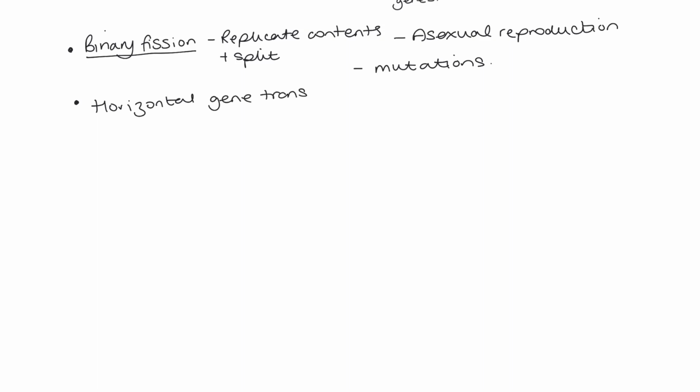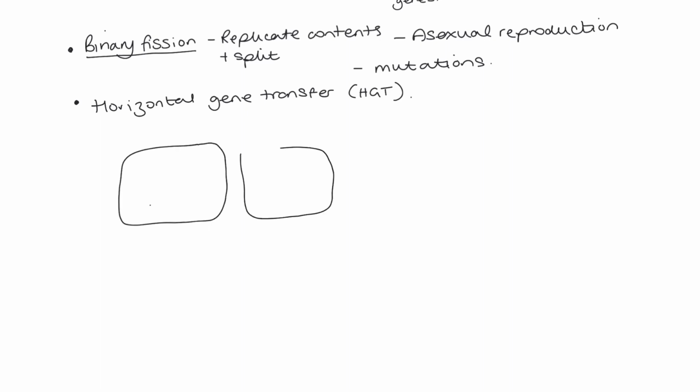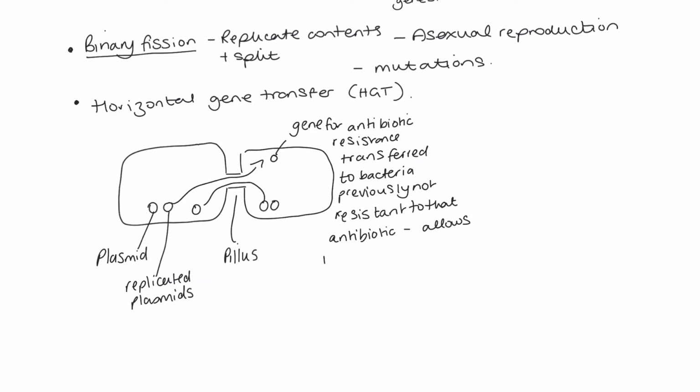Essentially, what happens is these plasmids inside the bacteria can be replicated separately to the main chromosome. If two bacteria come across each other, they can grow a structure, which is known as a pilus, that joins the two bacteria temporarily, and they can swap their replicated plasmids. When this occurs, the bacteria have gained genes. As I mentioned earlier, these plasmids often contain genes for things like antibiotic resistance, and this is one reason that antibiotic resistance can spread so quickly amongst bacterial populations.